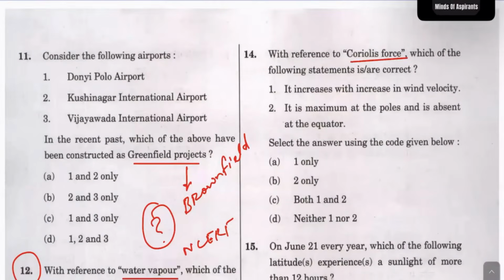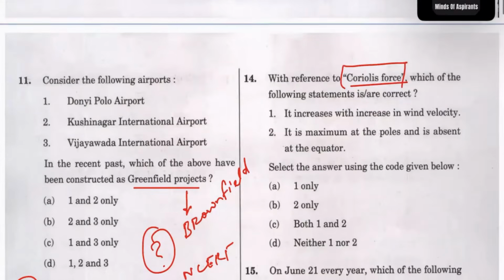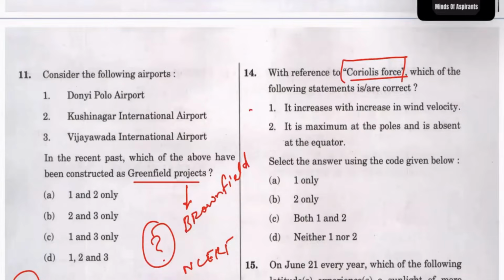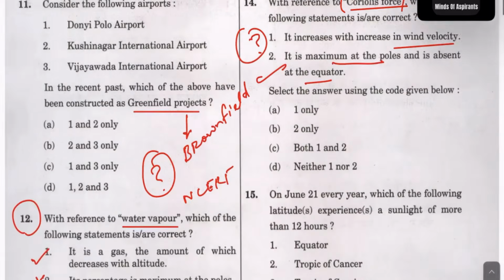Next, Coriolis force. This is again NCERT. See how many times they have repeated it. It increases, but this was actually tough for me. This I know, it is maximum at the poles and absent at the equator. This is correct, but I am not sure about this. In NCERT, it is given with latitude, it increases or decreases, but they are giving us wind velocity. I will keep this aside.